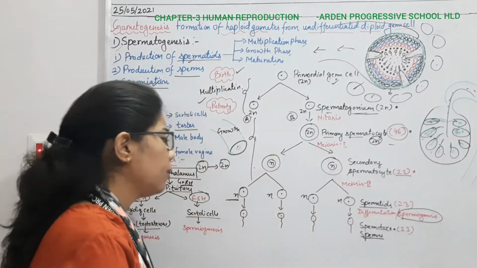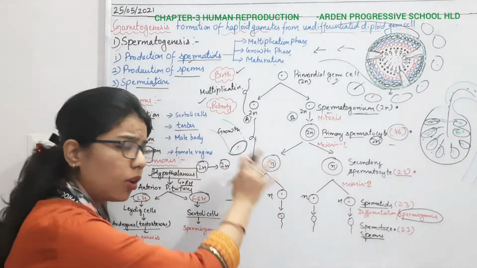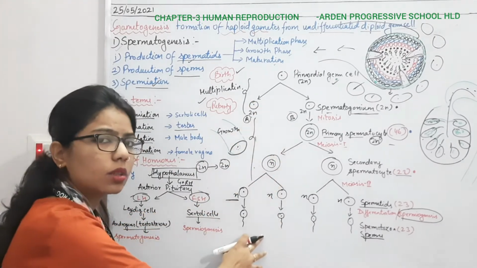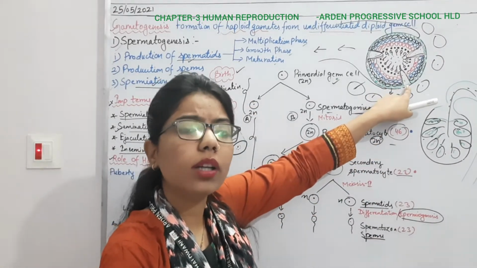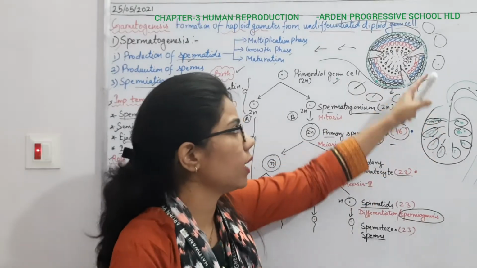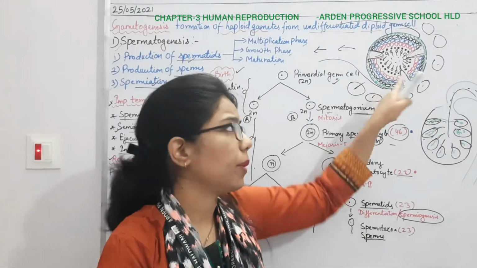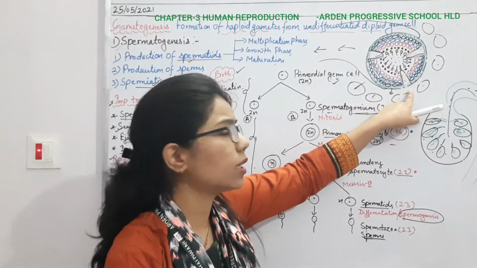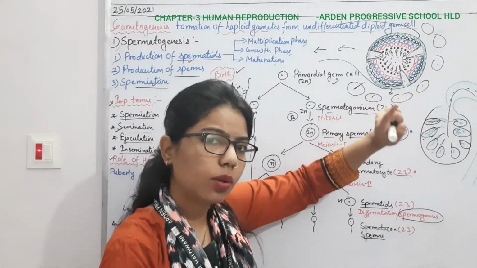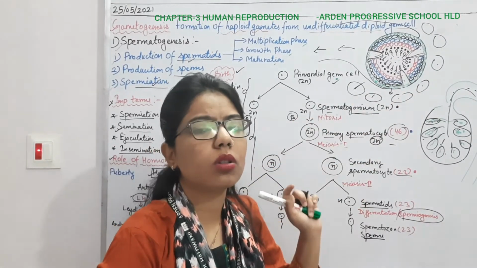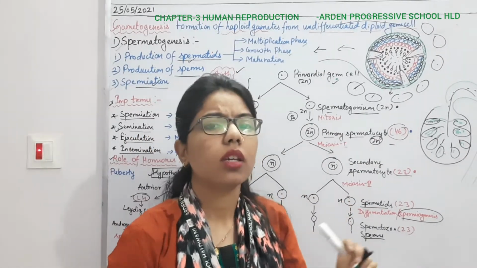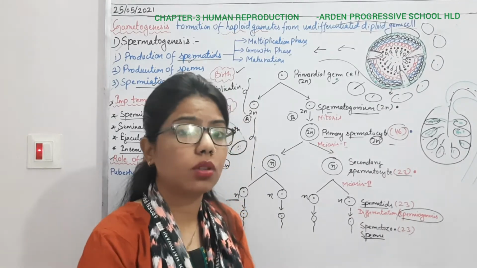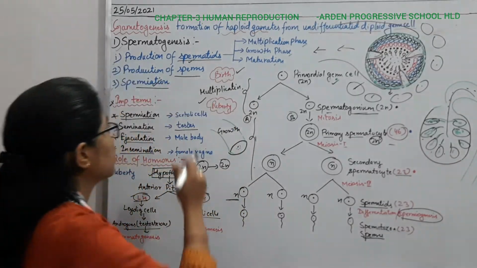So here what we have done is the formation of sperm, what process is going to happen and where it is going to happen, and it is a site. Site is what? It is the seminiferous tubule. In the seminiferous tubule, we know that there are male germ cells inside it, and Sertoli cells as well as the Leydig cells. Okay, along with this, hormones are also responsible. What are the hormones? LH and FSH.